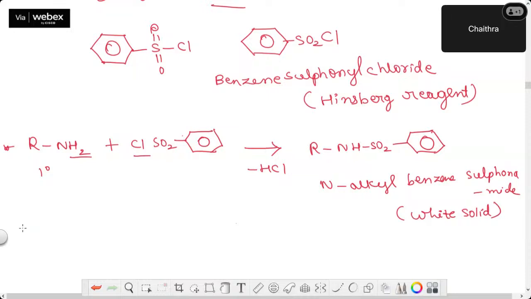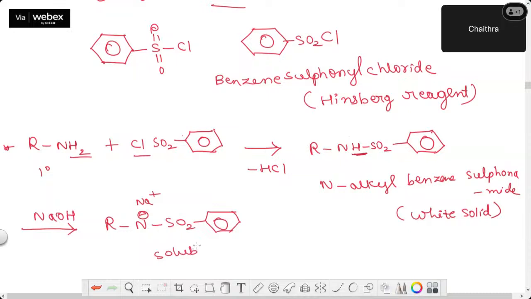Okay, now next I'll make this reaction alkaline. Whatever the mixture I got, I'll add an alkali for that. Now, here one replaceable hydrogen is there. When you treat this compound with NaOH, this proton will be abstracted, N minus and Na plus sits here, and I have SO2 and benzene ring. Basically, this is a soluble salt.